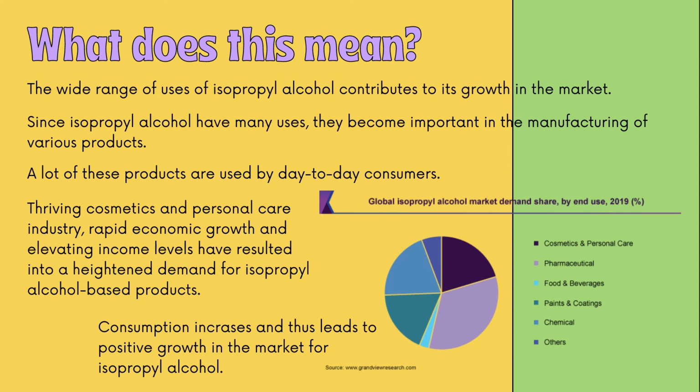And this is the pie chart for the global isopropyl alcohol market demand share by end use for 2019. Pharmaceutical makes up the largest component of its use, followed by cosmetics and personal care, chemical, paints and coatings, food and beverages, and others.